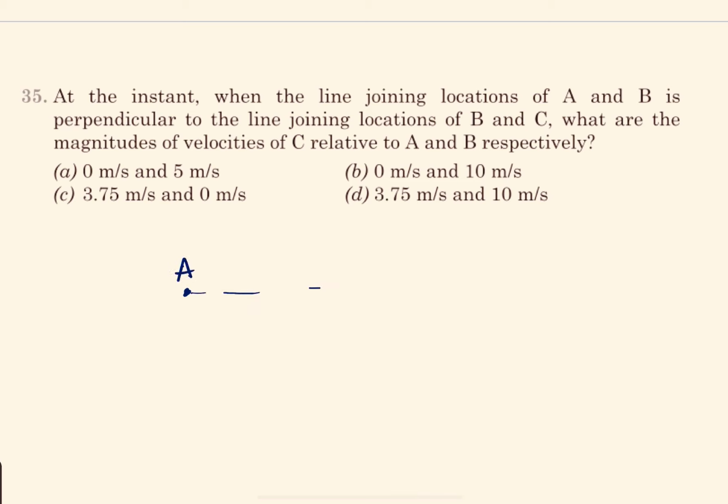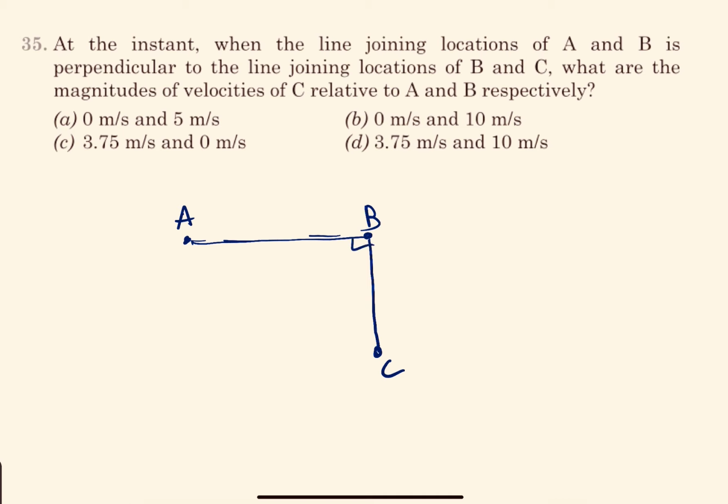So we have A here, B here, and we have C over here. What are the magnitudes of velocities of C relative to A and B respectively? Relative velocity we are being asked.